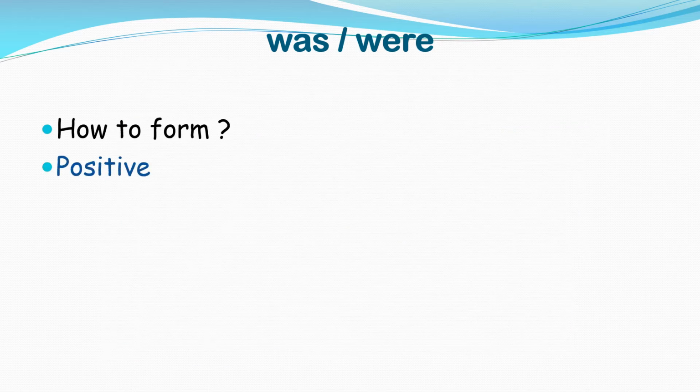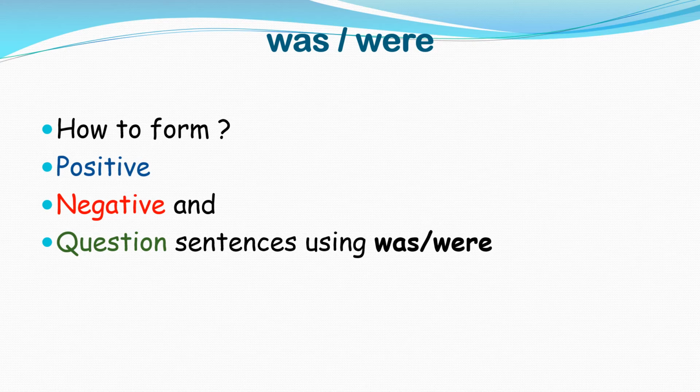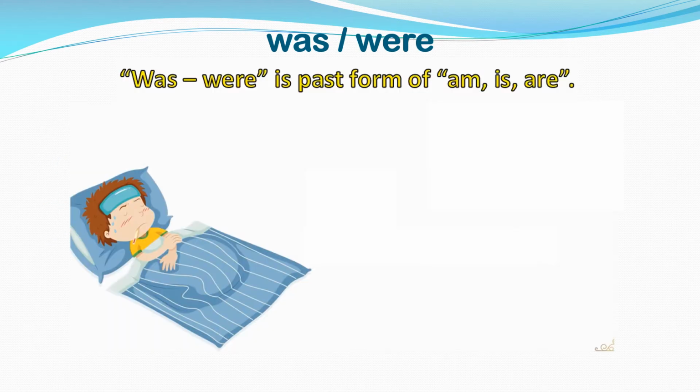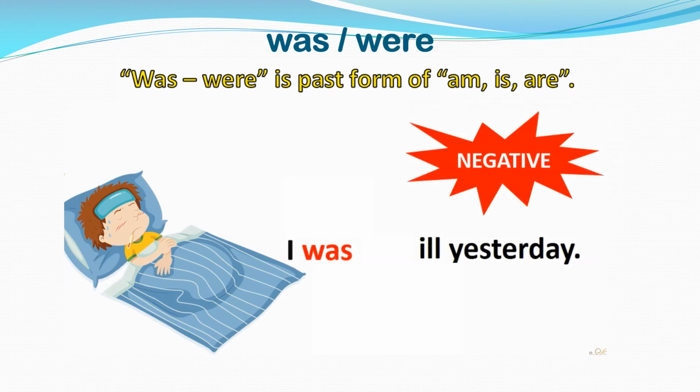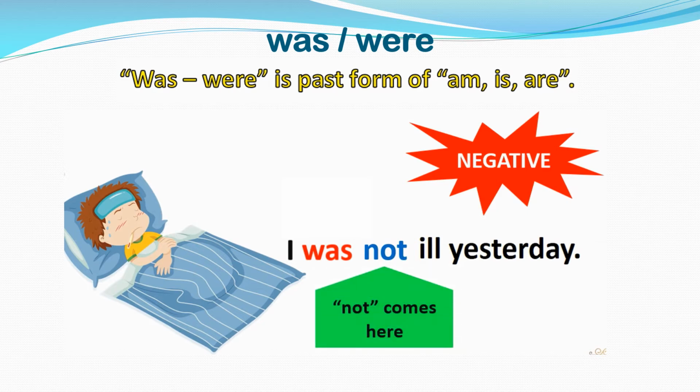Now let's see how to form the positive, negative and question sentences using was and were. First, I was ill yesterday. This is a positive form. That means, yes, I was ill yesterday. Now, negative. Negative means no. It is the opposite of positive. So we will say, I was not ill yesterday. See, it's very easy. And where do you put not? After was. So not comes here, after was.